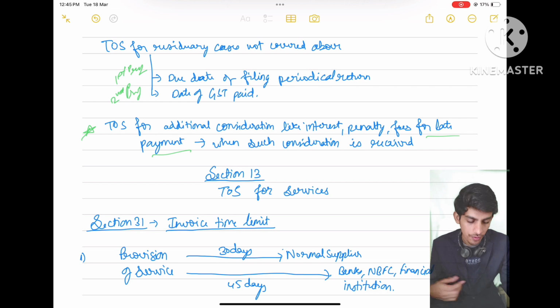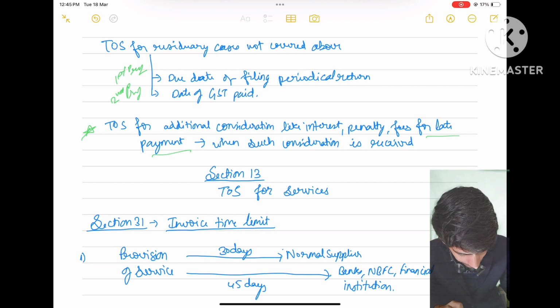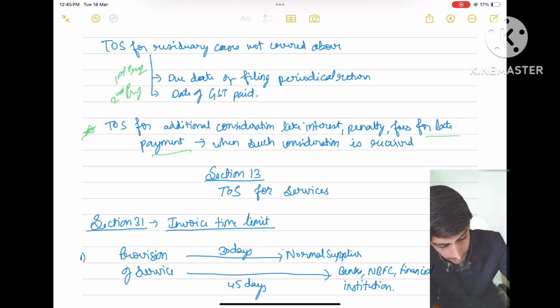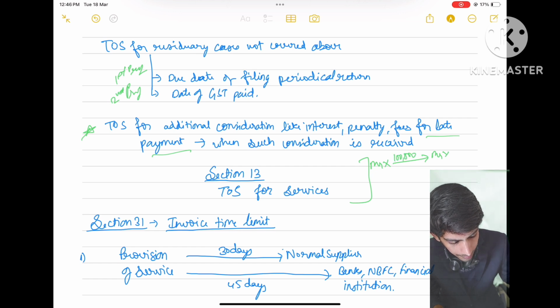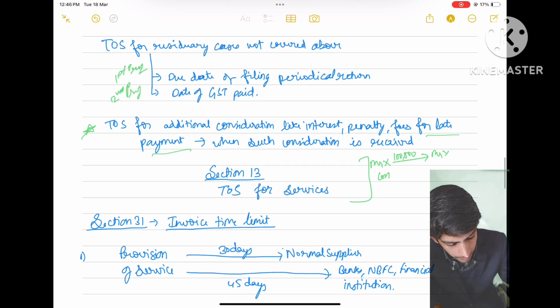Let me give you an example in writing. Let's say Mr. X supplied goods to Mr. Y of 1 lakh. Contract was to pay in 3 months, otherwise 2% interest will be there. Now Mr. Y paid after 4 months.